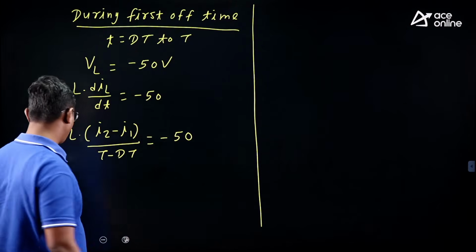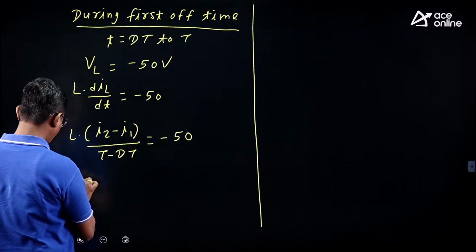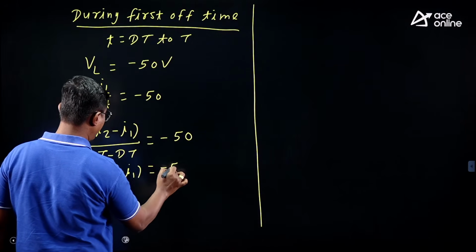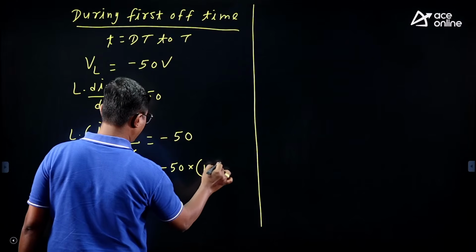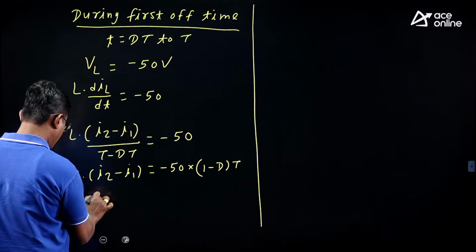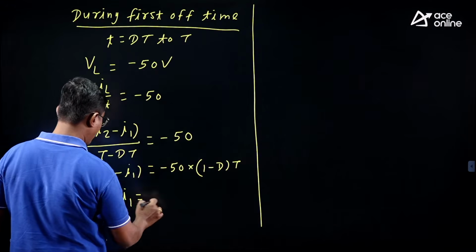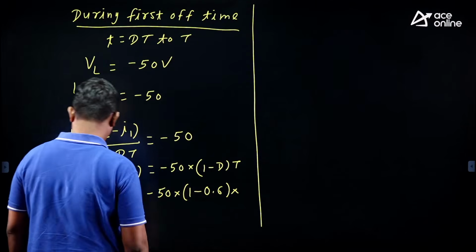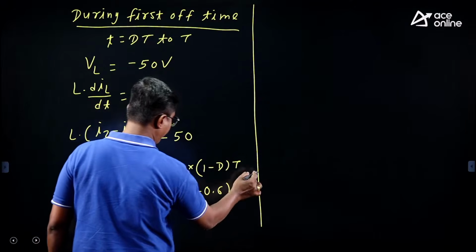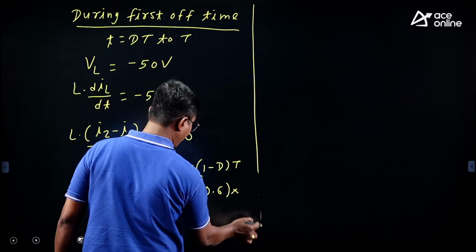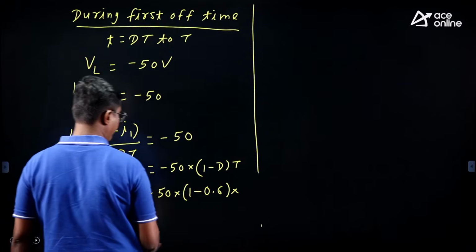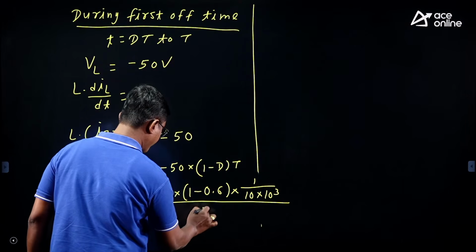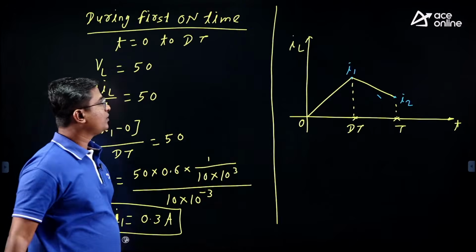Alright. So now we can simplify this. L into I2 minus I1 is equal to minus 50 into 1 minus d into T. So therefore I2 minus I1 is equal to minus 50 into 1 minus d, which is 0.6, into T, which is 1 by frequency, that is 1 by 10k, upon inductor value 10 into 10 to the power minus 3.